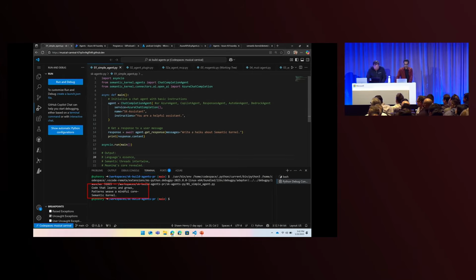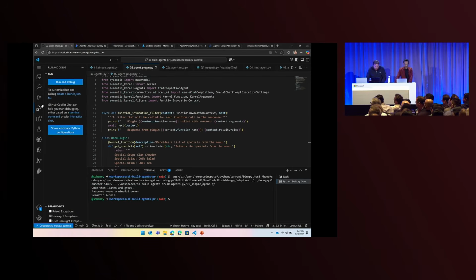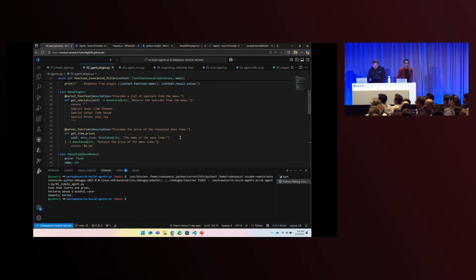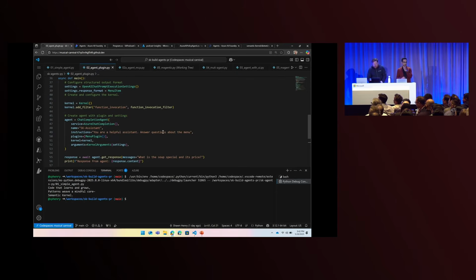Let's talk about real agents. Building real agents, with more capabilities, the code is very much the same in Semantic Kernel, but we've added a few new lines. We've added these plugins, we've added a kernel object, and we've added arguments. So what are those? First of all, our plugins, these are our tools. This is where we connect our tools and other capabilities.